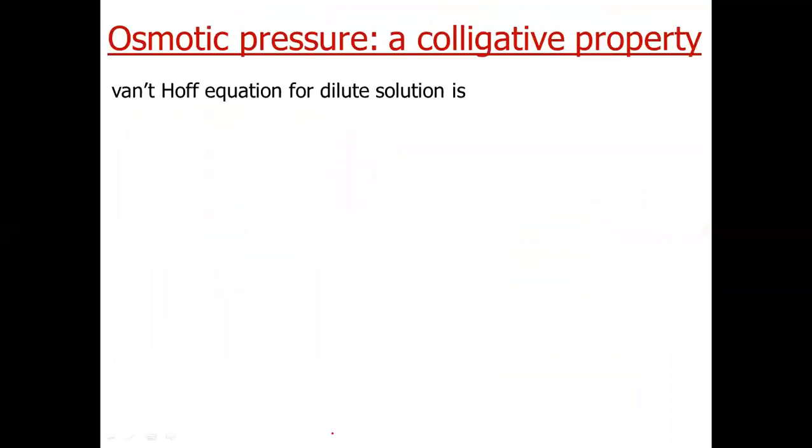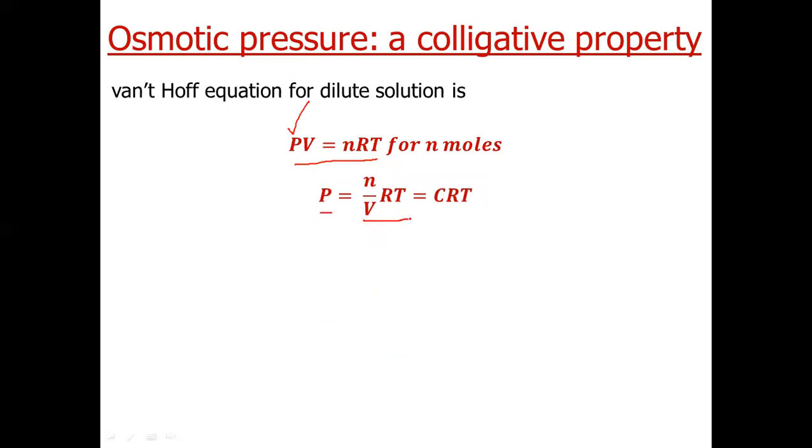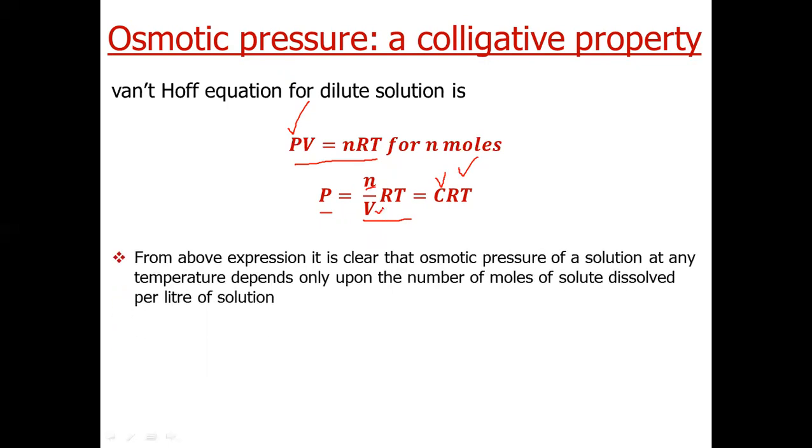Now we will see how osmotic pressure is a colligative property. What is the Van't Hoff equation for osmotic pressure? PV is equal to nRT, where P is osmotic pressure, or we can write P is equal to n by V RT, or CRT, where C is concentration, number of moles per unit volume.